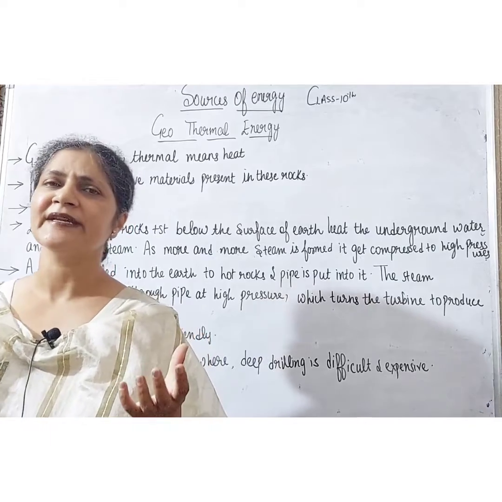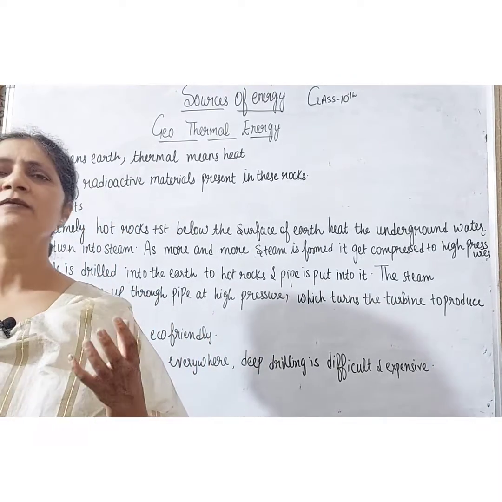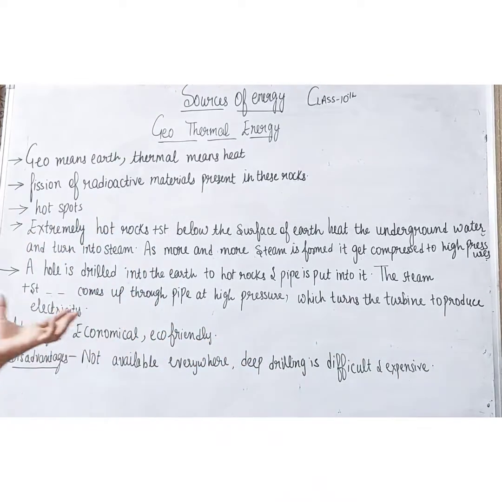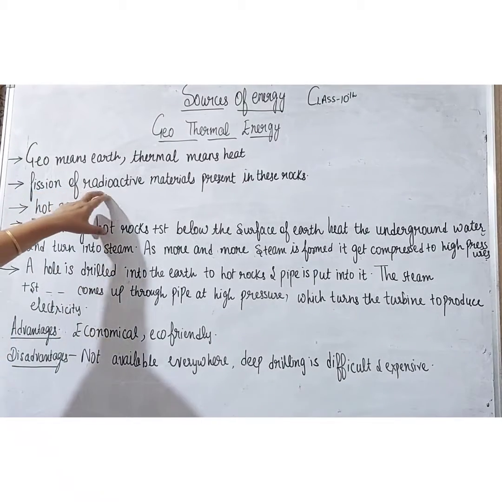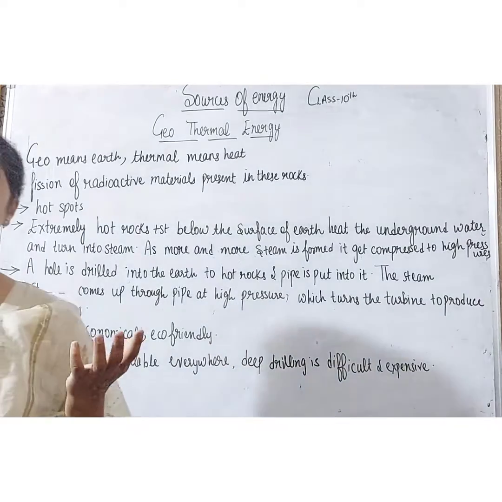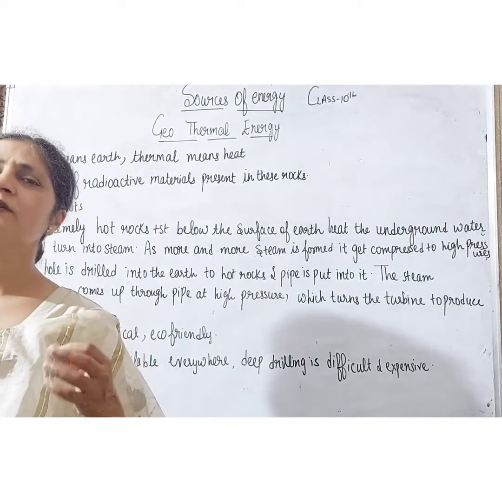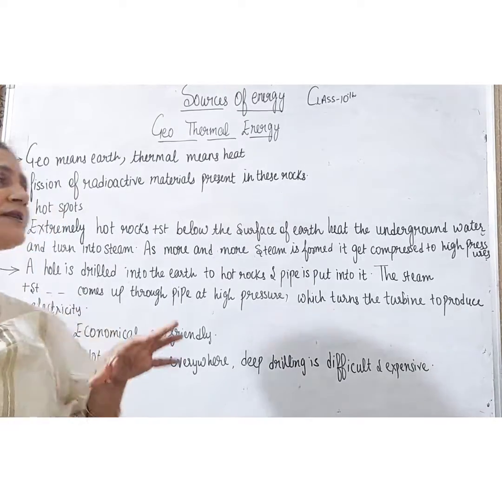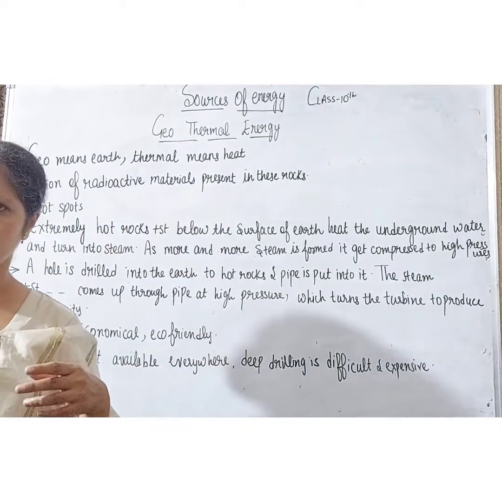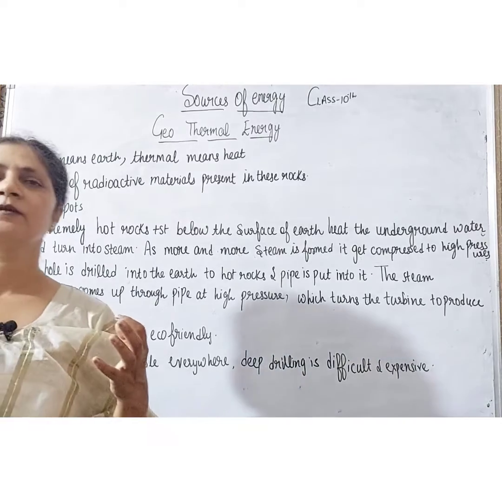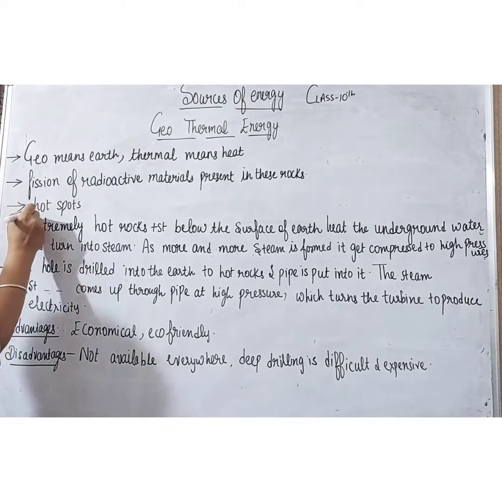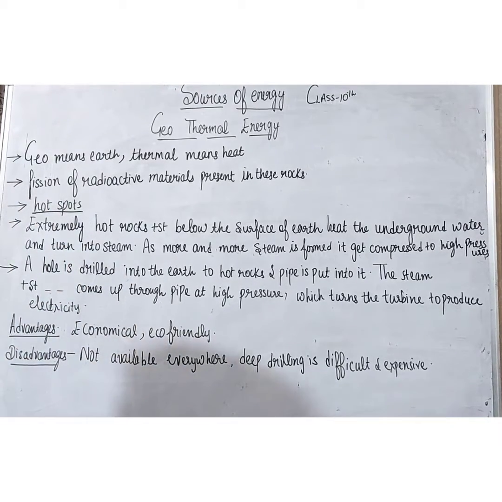Now students, at some places inside the earth there are hot rocks. Where does the heat in these rocks come from? It comes from the fission of radioactive materials present in these rocks. The places where these hot rocks are present inside the earth are known as hot spots.